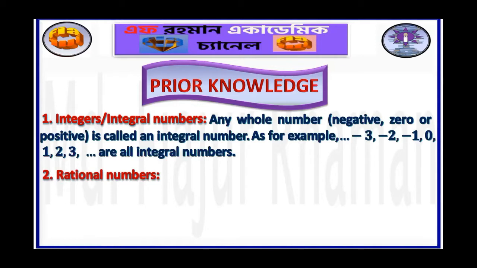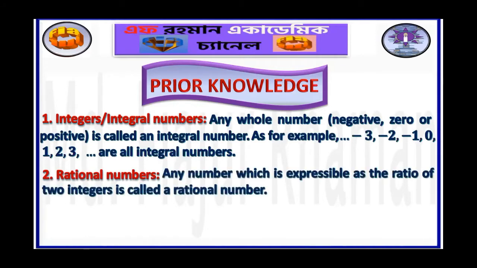Rational numbers. Any number which is expressible as the ratio of two integers is called a rational number.